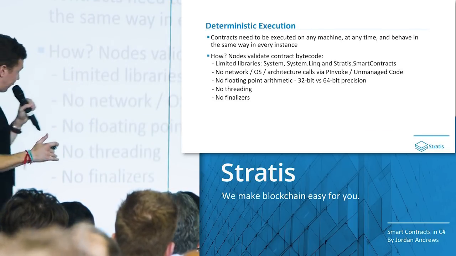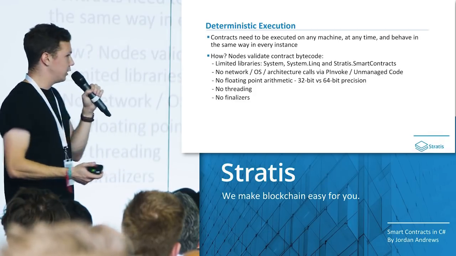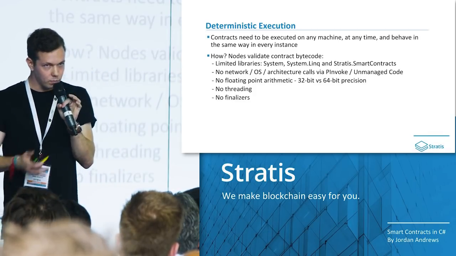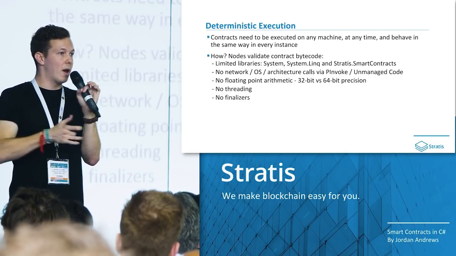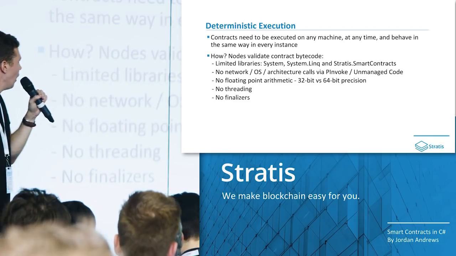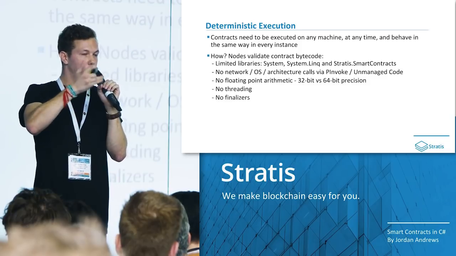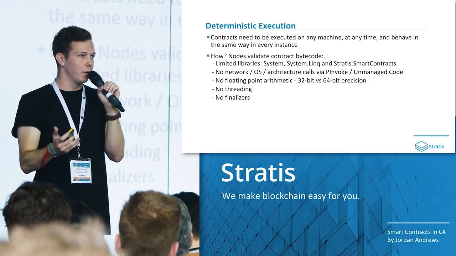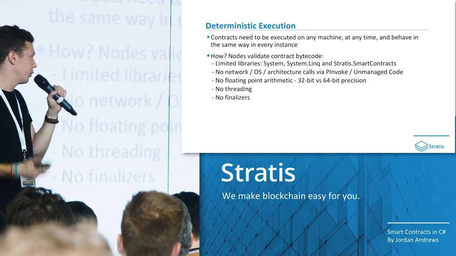So some of those tougher problems, just to touch on how we fix them. Deterministic execution. It's this idea that given the same input, nodes always have to return the same output, no matter where they are in the world, no matter the architecture of the machine, and so on. So what we do is we validate the code that is deployed on chain at the instruction level. So byte by byte, we ensure that certain criteria is met for every contract.